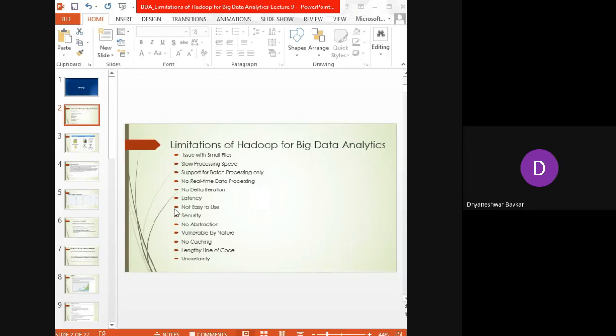So if a file has a size of 64 MB, and another block has a size much less than 128 MB, then those files can be merged, and then the block will be kept in the HDFS environment.